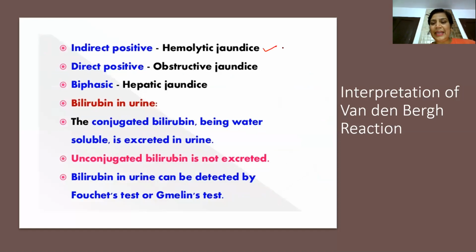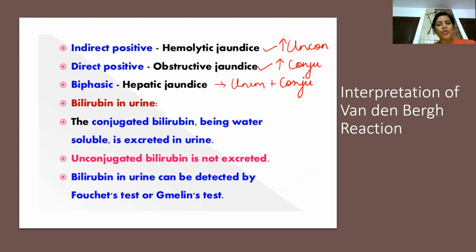Why? Because there will be an increase in unconjugated bilirubin. Direct positive is obstructive jaundice, there will be an increase in what? Conjugated bilirubin. And biphasic means either there will be an increase in unconjugated plus conjugated. So this is how we differentiate.